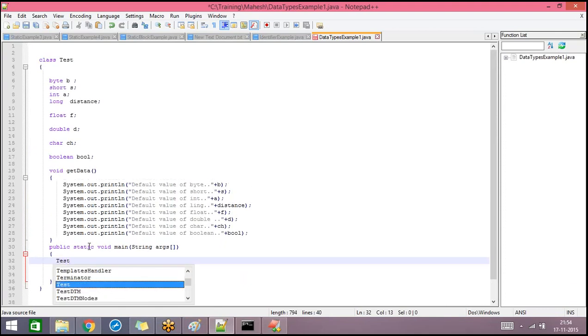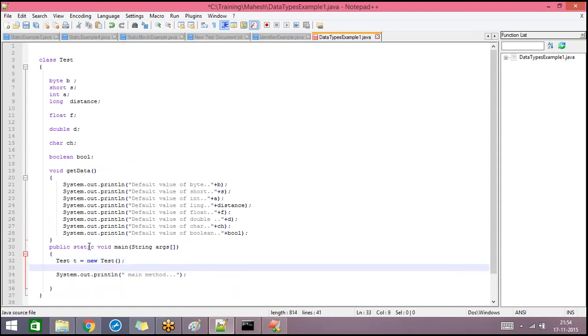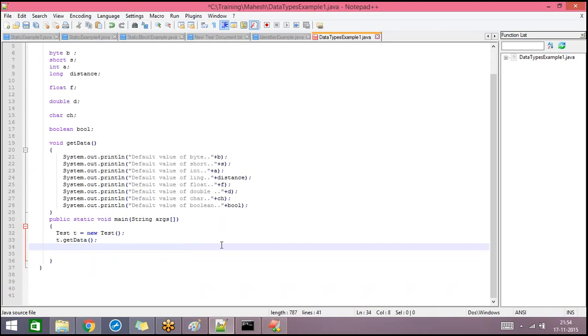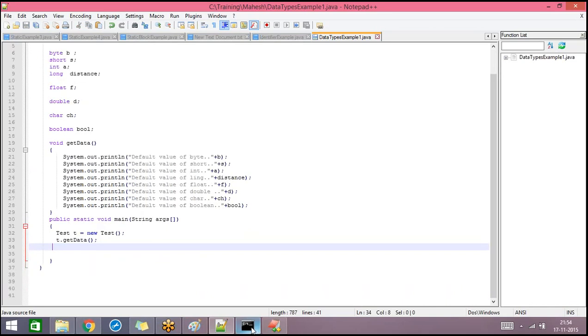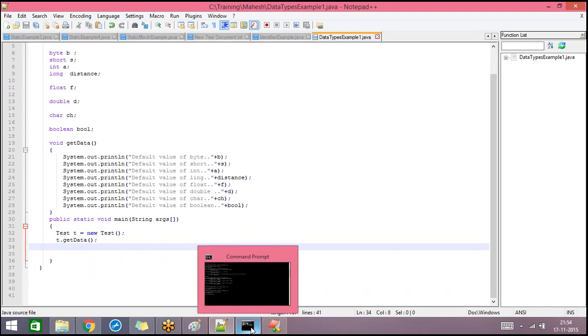This is the syntax. First we need to create an object for this class. Later on we will discuss this syntax in detail, how I'm going to call this method and the way that we create an object for this. But in this example, just understand only one thing: what will be the default values for different data types? Now I'm going to execute this one.